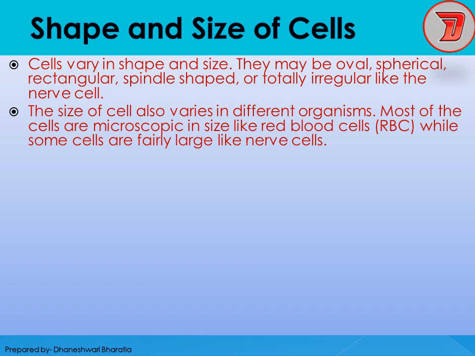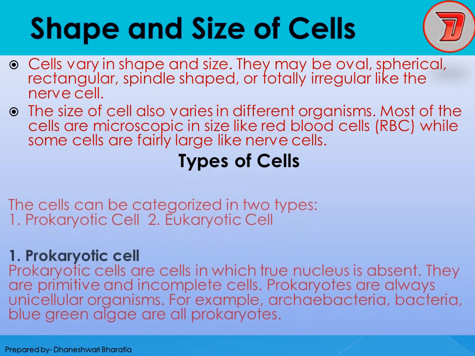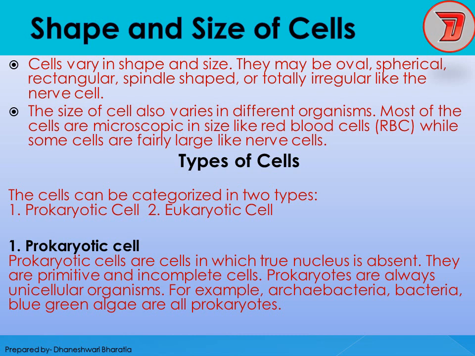Fine. Now on the basis of this, there are two types of cells. They are prokaryotic and eukaryotic cell. You must have heard these words also. Prokaryotic cells are cells in which a true nucleus is absent. They are primitive. Primitive means very primary and incomplete cells. Prokaryotes are always unicellular organisms. For example, archaebacteria, bacteria, blue-green alga, they are all prokaryotes.